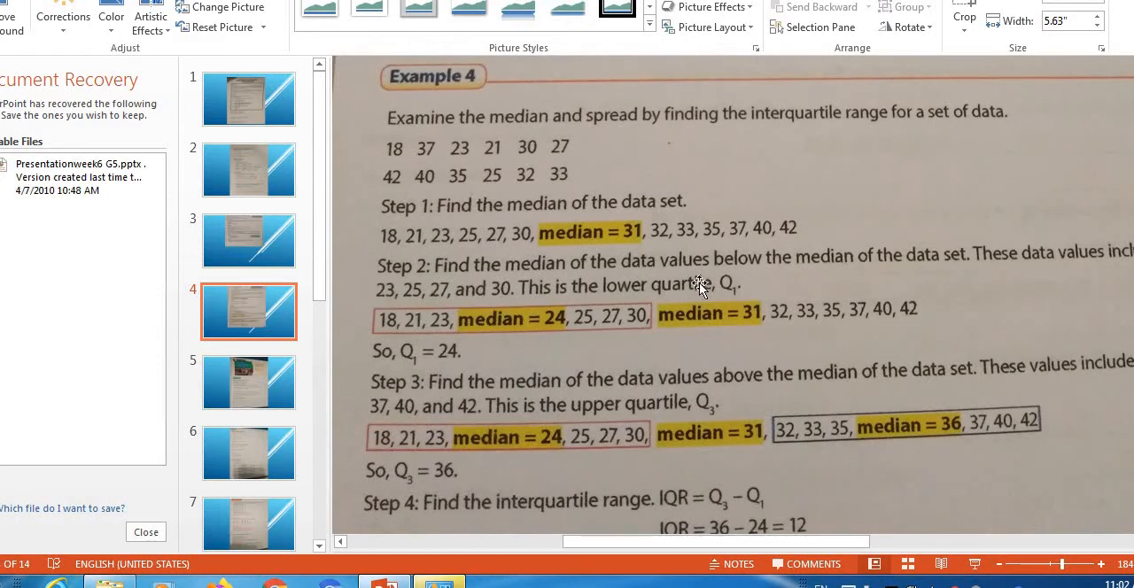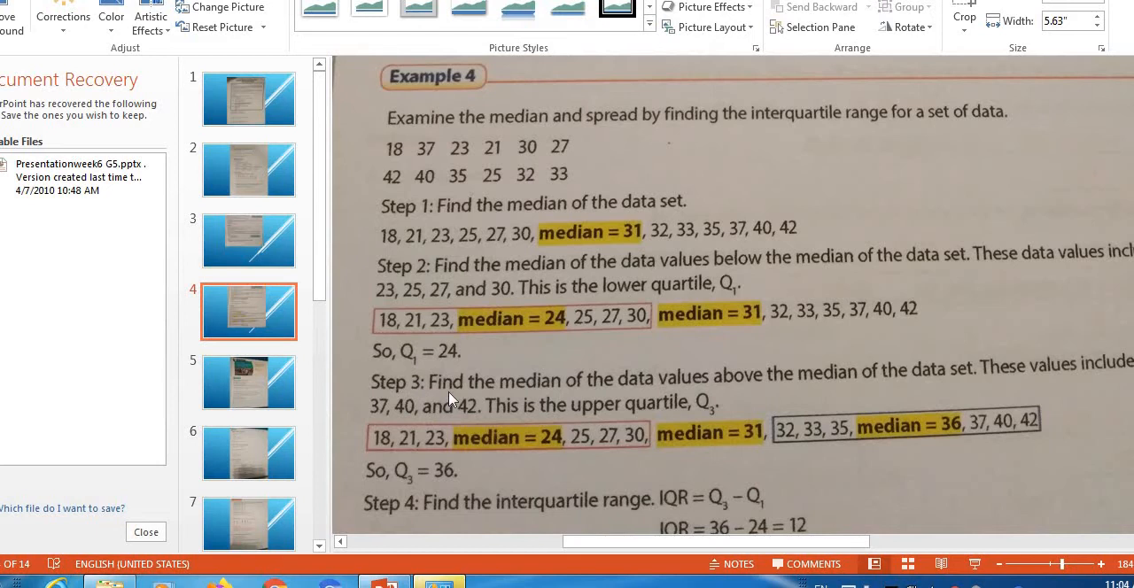This is the lower quartile, Q1. So I write them here: 18, 21, 23, 25, 27, 30. I want to know here the median. Then the Q1 will be 24 as I calculated.